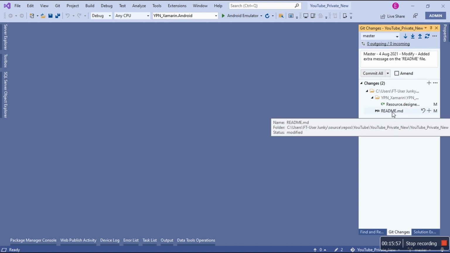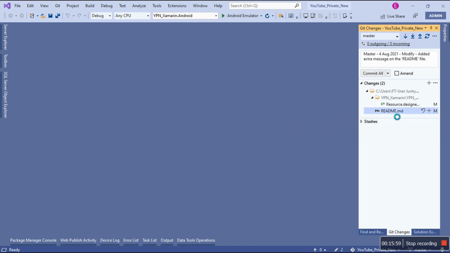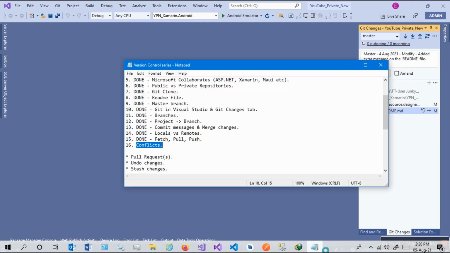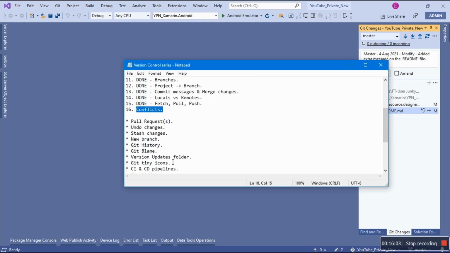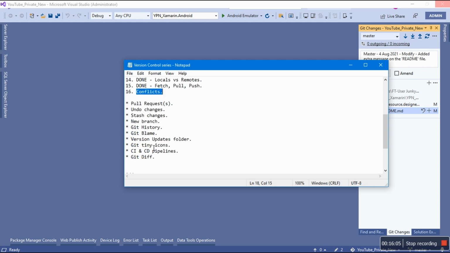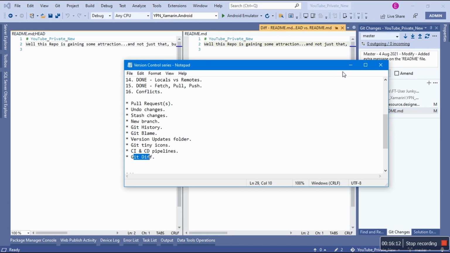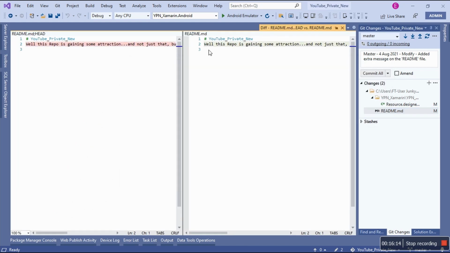So basically, let me open the changes, and I'm still gonna do this, which is, it's not Git history, but Git diff. I should just say Git diff. Yeah, here it is, Git diff. Where you check the difference, what was removed and what was added. And if I scroll, you see what was added. So after my time, I said to Tumi Tladi, it's about to introduce a conflict.